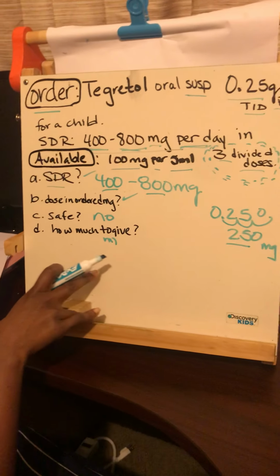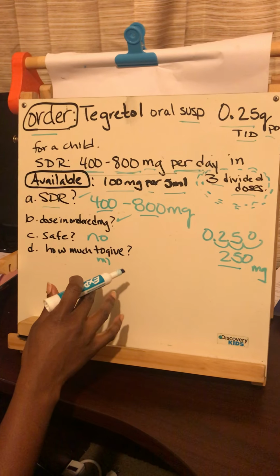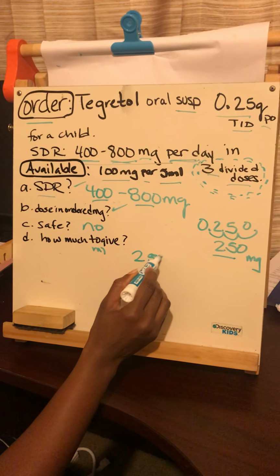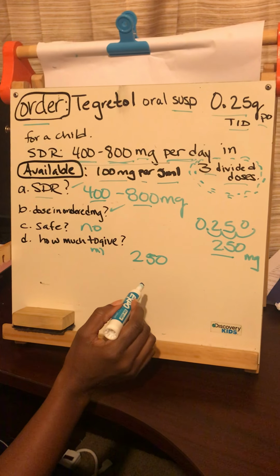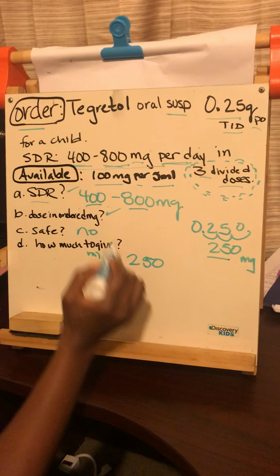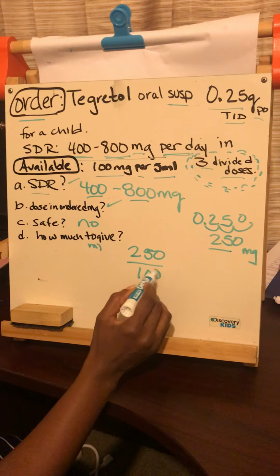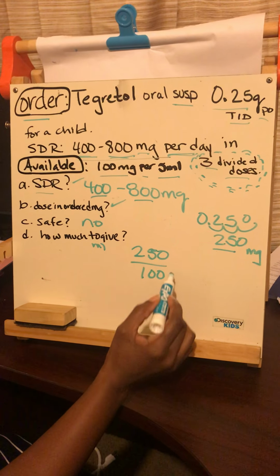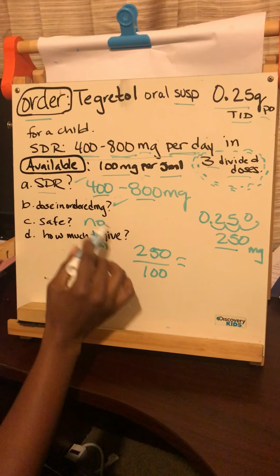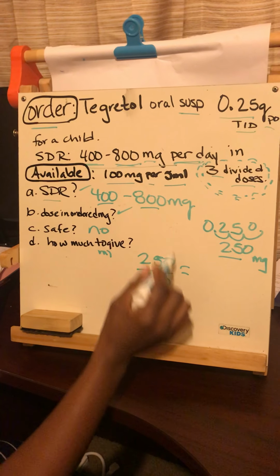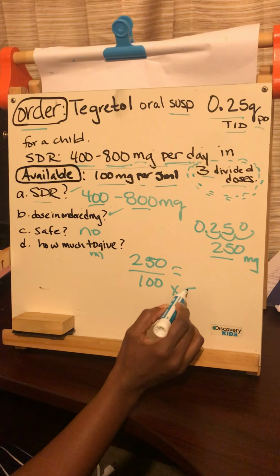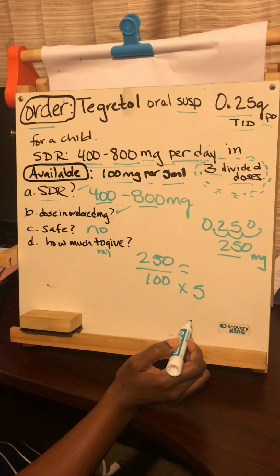You would go back to your basic formula, and you look at your desired, which is 250, over what's available, which is 100. Then your 250 goes into 100, and once you have that result, you multiply it by 5 mLs.